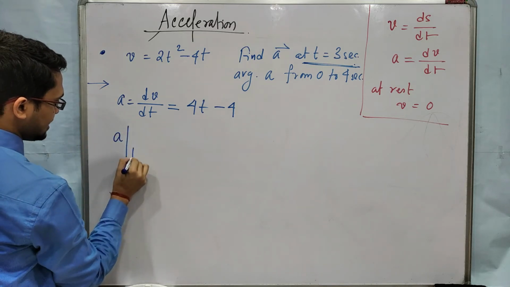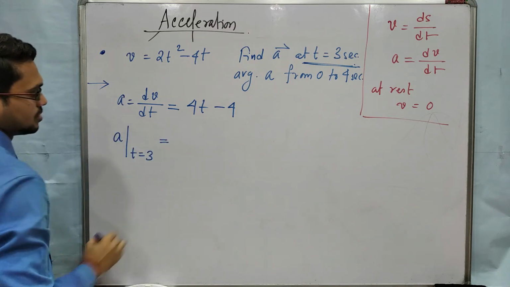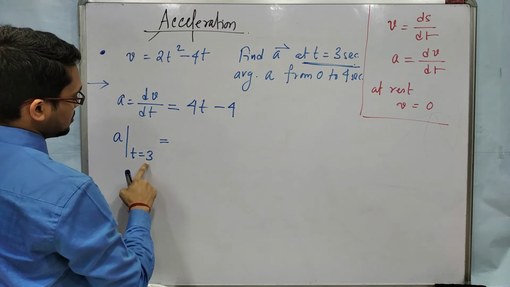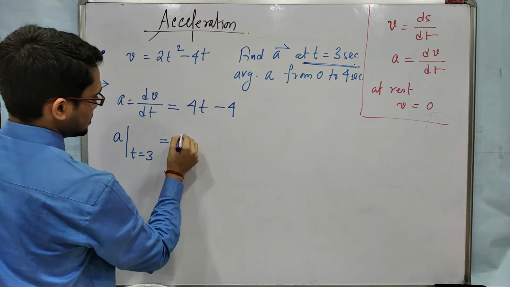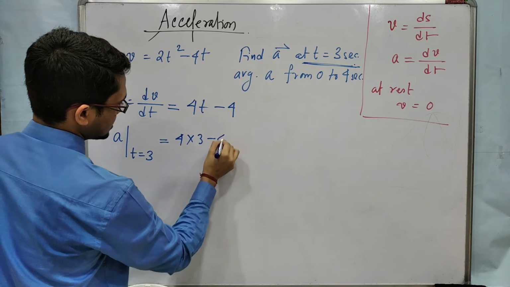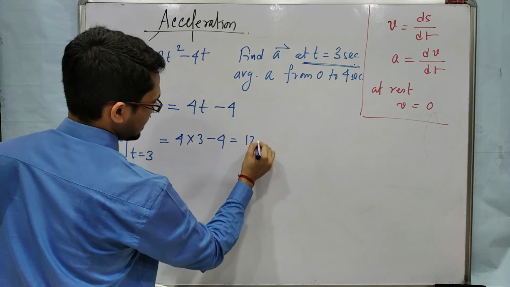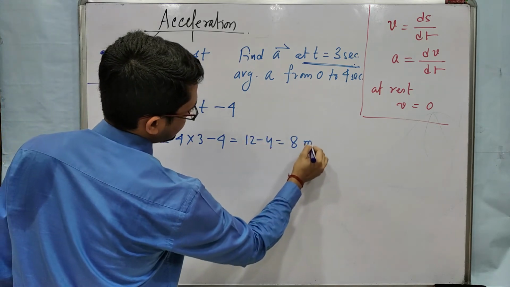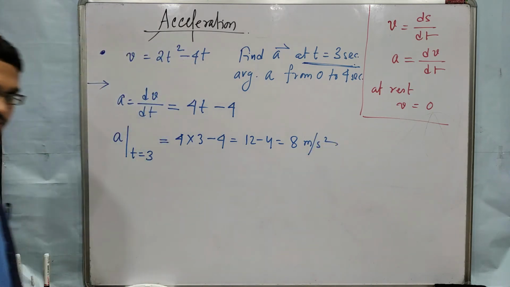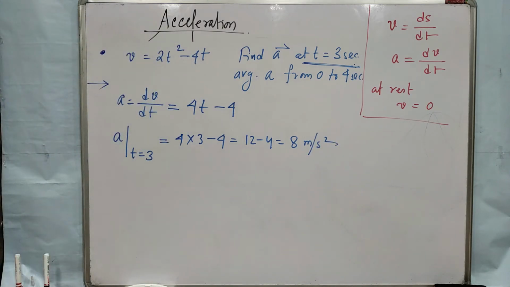So acceleration at t equal to 3 we will get what? Just put the value of t in place of this. So 4 into 3 minus 4, it will give 12 minus 4, that is 8 meter per second square. Okay, acceleration is 8 meter per second square, acceleration is positive.